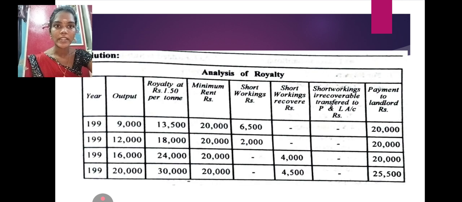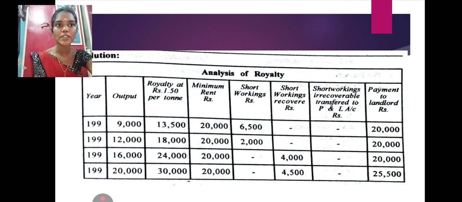Next, we add the earlier short workings, 6,500 and 2,000, which is 8,500. In the third year we subtract the 4,000 recovered. So 8,500 minus 4,000 is equal to 4,500, which is the short working recovered in the final year.